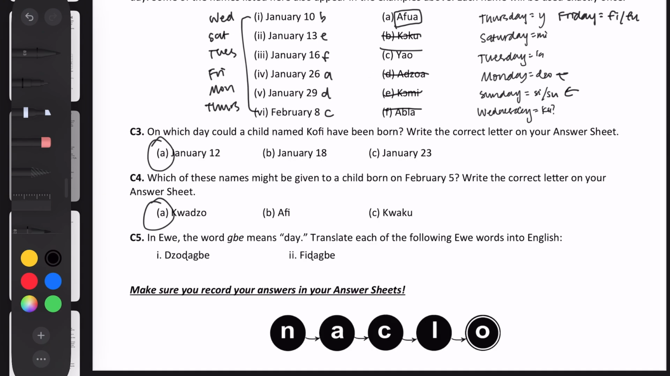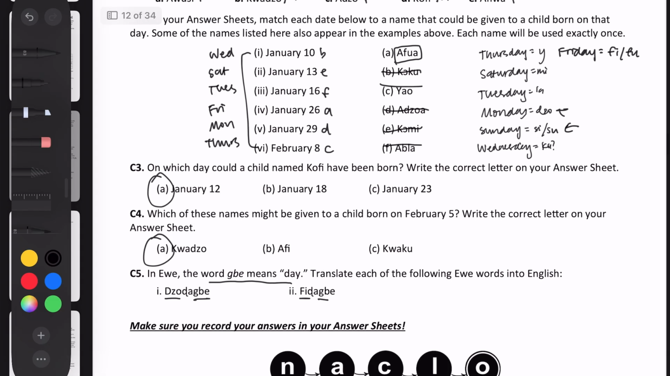Okay, and for the last one, we have this piece of information that the word gabe means day, and we need to translate these words into English. So as you can see, these both have the word gabe in them, and then for the others, they both start with this kind of stem that we have in our list of rules for the days. So it's very likely that Dezo is just going to also mean Monday. And Fi is going to mean Friday, because that's our rule for Friday.